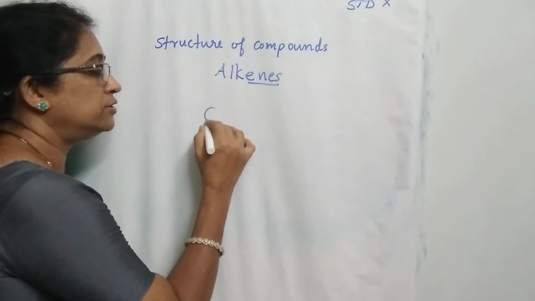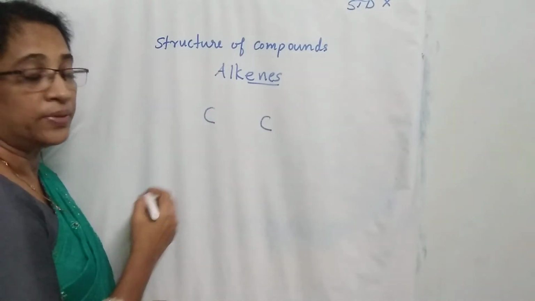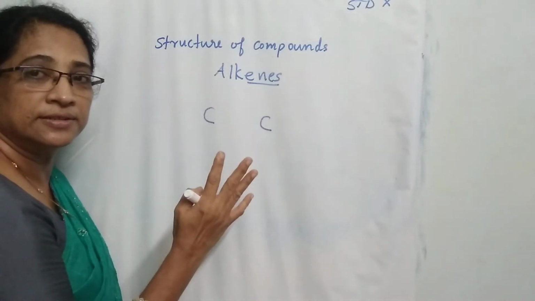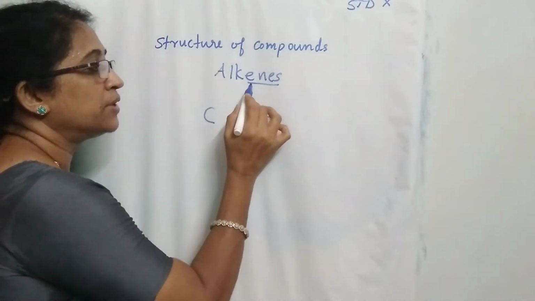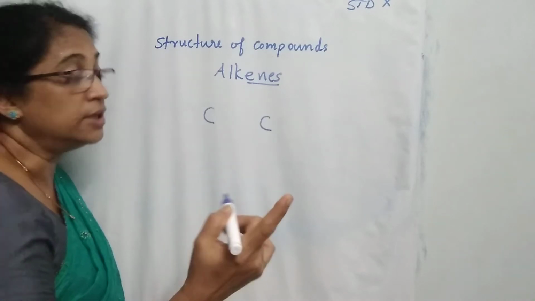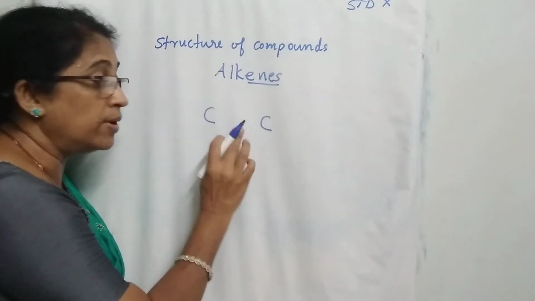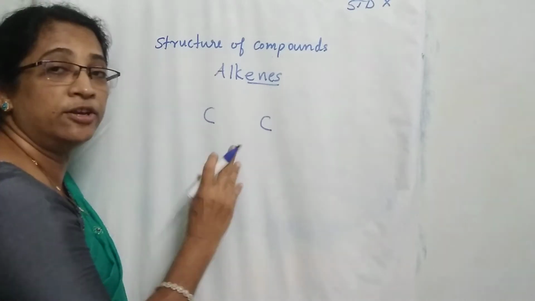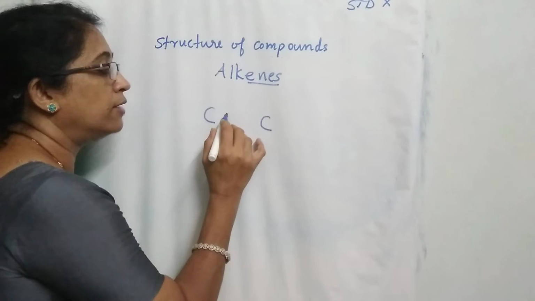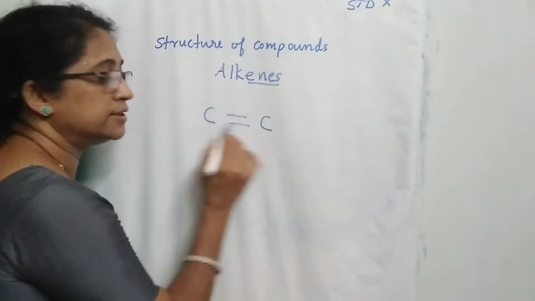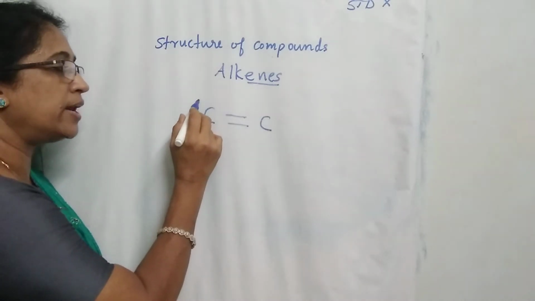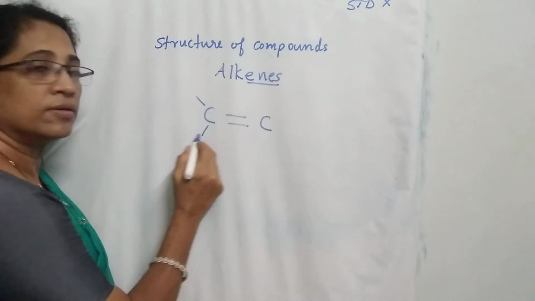So first you write 2 carbon atoms. There are 4 valencies for each carbon, and we know that alkenes are compounds containing a carbon-carbon double bond. A carbon atom can form a double bond with the neighboring carbon atom by sharing 2 pairs of electrons. So if the question is alkene, you have to draw 2 lines. Alkenes are double bonded compounds. Then the remaining valencies of carbon are satisfied by hydrogen atoms.